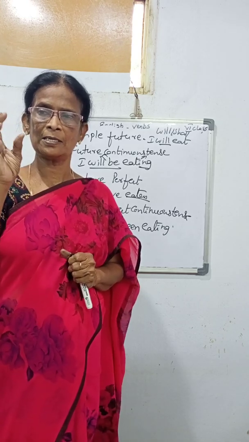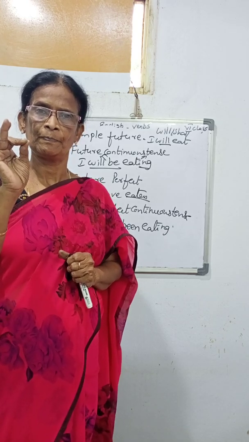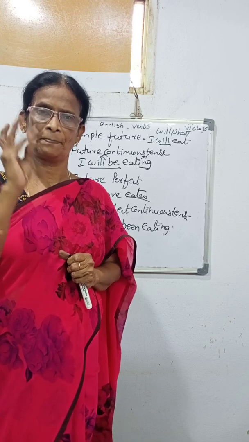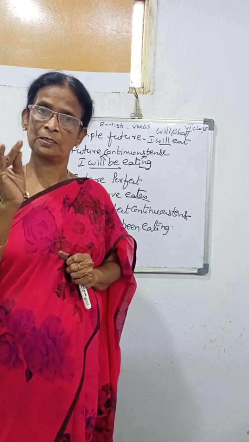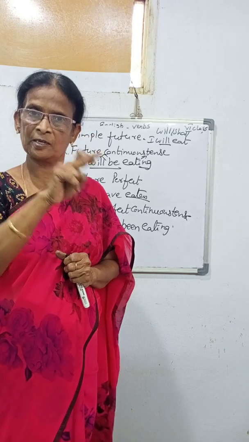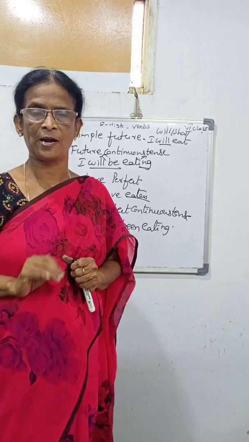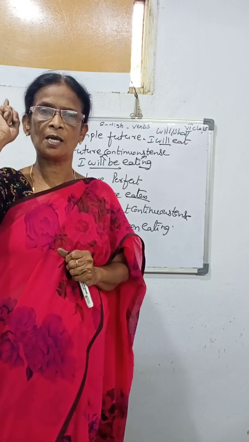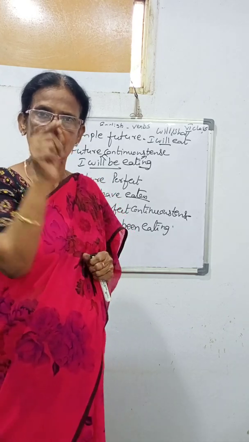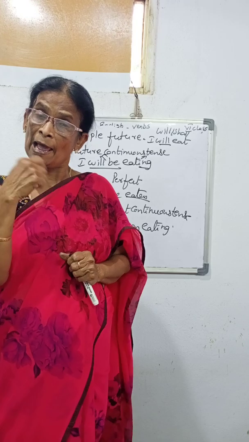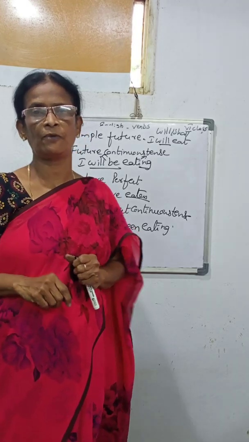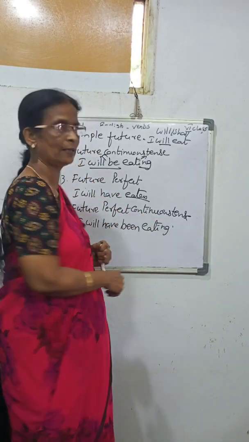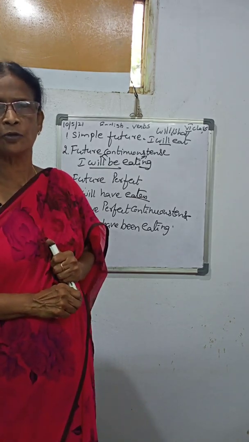Okay, ma? Is or am for present tense, was, were for past tense, has and have plus past participle, then present perfect tense, had plus past participle. It comes under the past. So will shows the future, will be is the future continuous tense, will have eaten, that's the future perfect, and will have been eating.